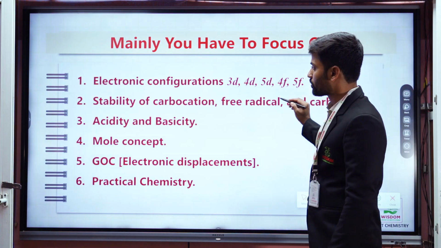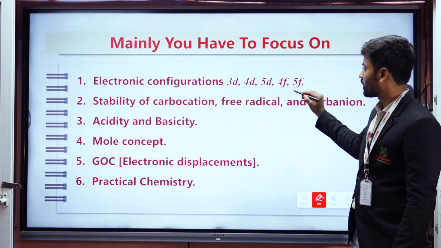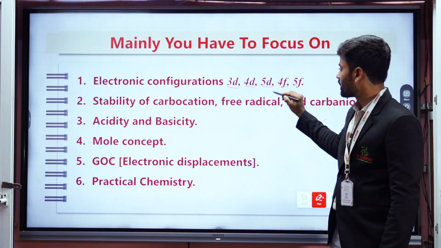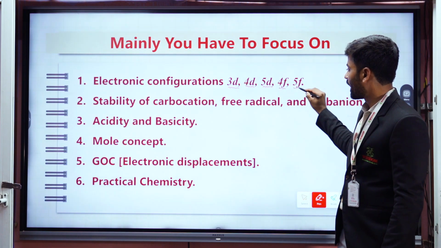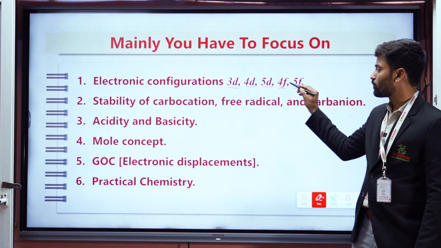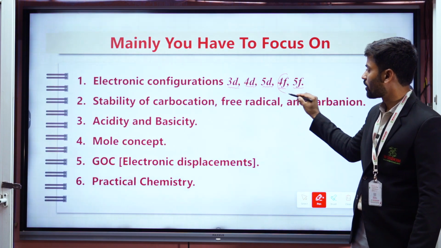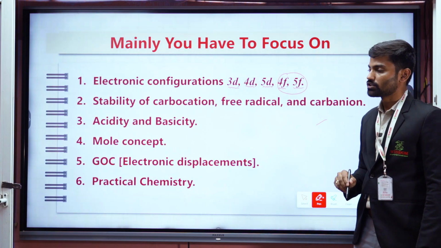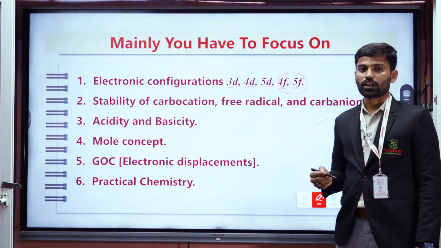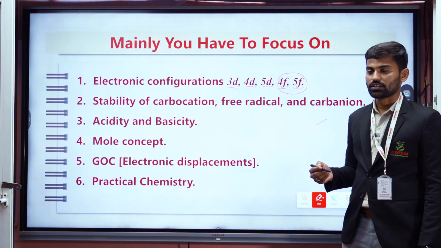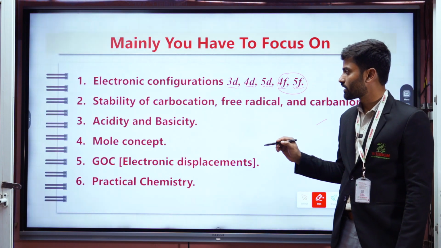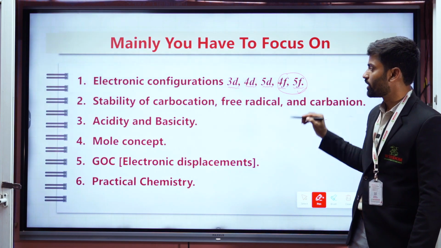First one, everyone has to thoroughly revise the electronic configurations of 3d transition elements, 4d transition elements, 5d transition elements, lanthanoids and actinoids in +2, +3 and +4 oxidation states, which is very important. In the +2 oxidation state, how many unpaired electrons are there, how many paired electrons are there, which one is paramagnetic, which one is diamagnetic. For such questions, electronic configurations are very important.